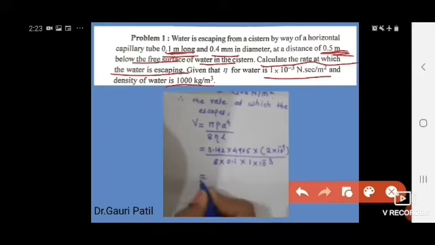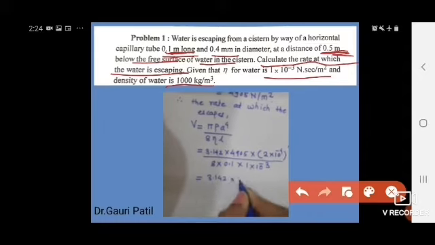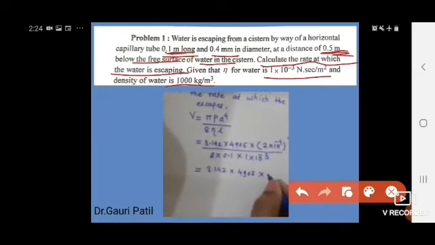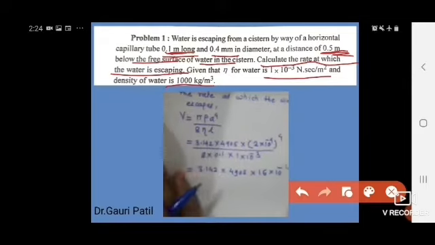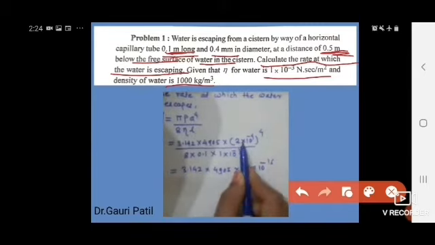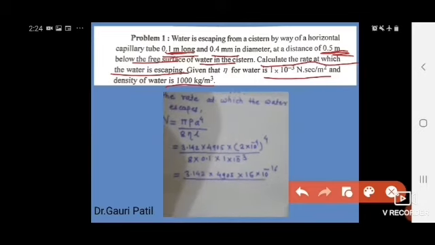Finally we get 3.142 into 4905 into the fourth power of 2 into 10 raised to minus 4, which is 16 into 10 raised to minus 16.